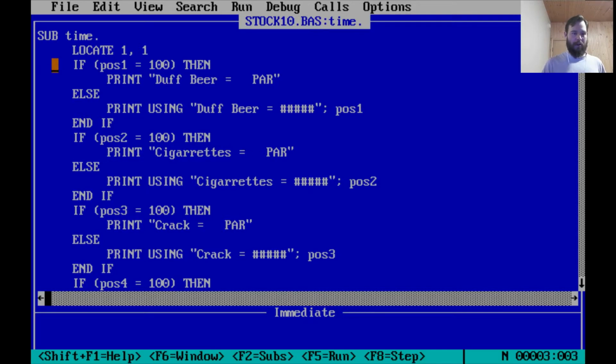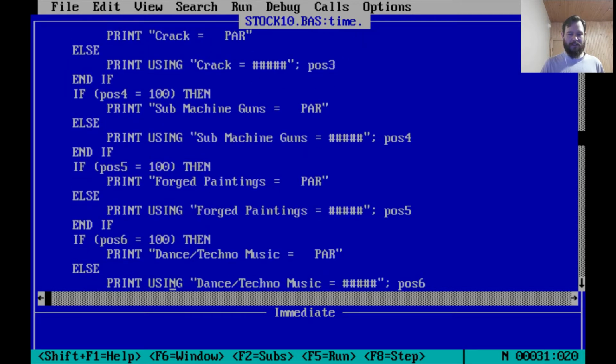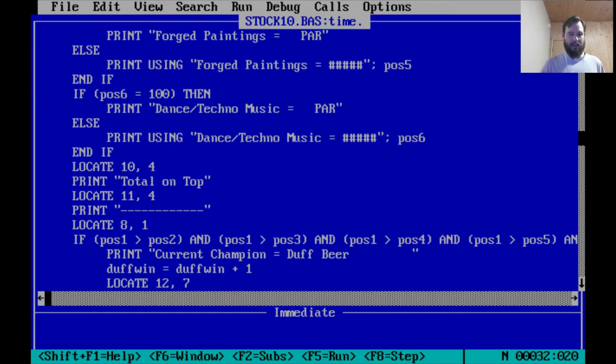So if pause 1 equals 100, then print duff beer equals par. I wanted to not display 100, display par, just like on the stock ticker board. Otherwise, if you're not at 100, actually print using, we've seen that before, and then print the value, nicely formatted. And again, keep on keeping on with all 6 of them. If you're at 100, print par, else print your actual value. Okay, print total on top.